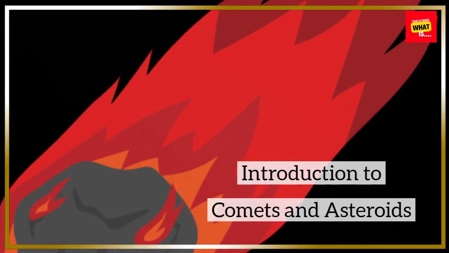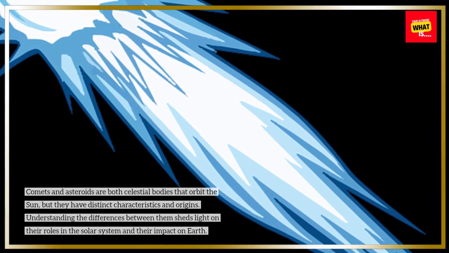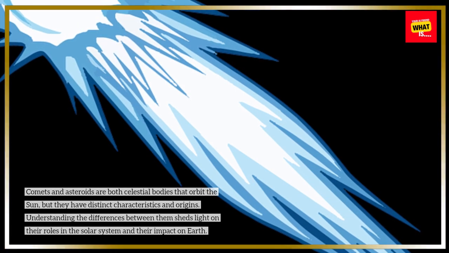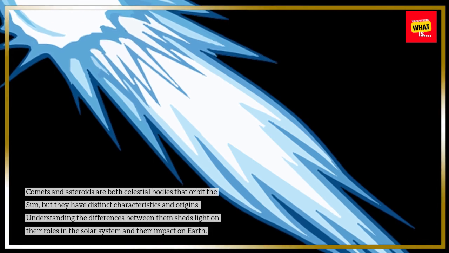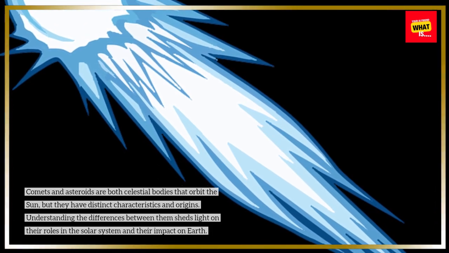Introduction to comets and asteroids. Comets and asteroids are both celestial bodies that orbit the Sun, but they have distinct characteristics and origins. Understanding the differences between them sheds light on their roles in the solar system and their impact on Earth.